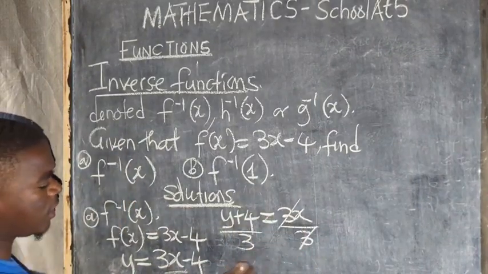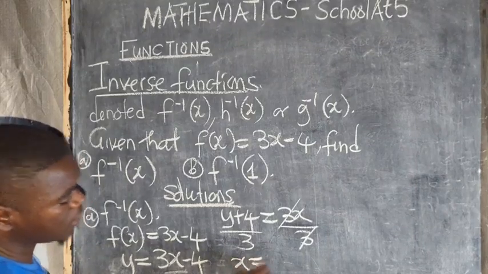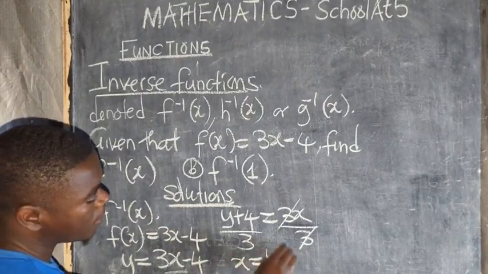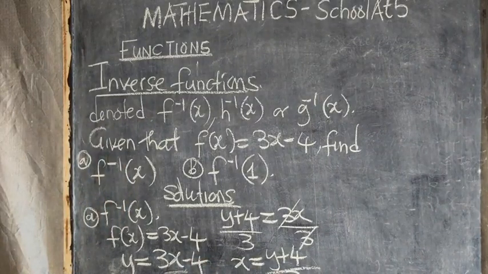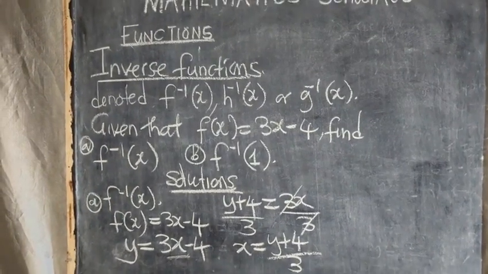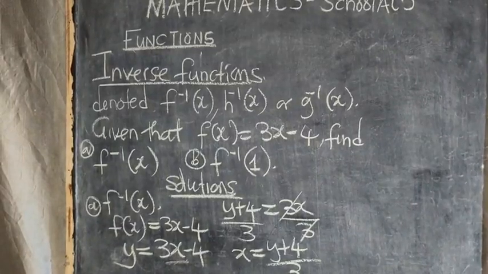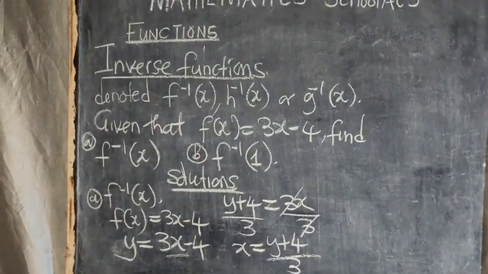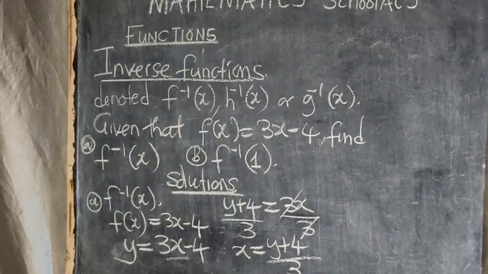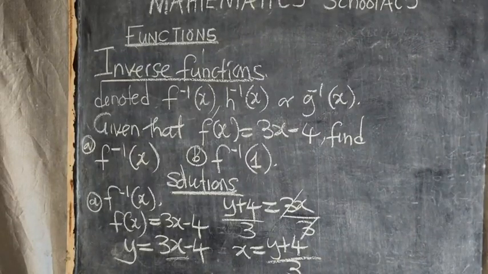You just remain with x, which is x is equal to what? y plus 4 over 3. This is what you are going to remain with. I believe we are all able to see what is happening down there. So that is the answer that we get. It is y. That is the answer there. So these are things that you need to understand.